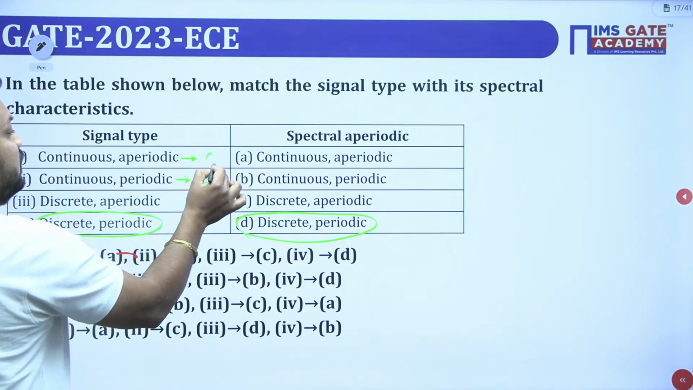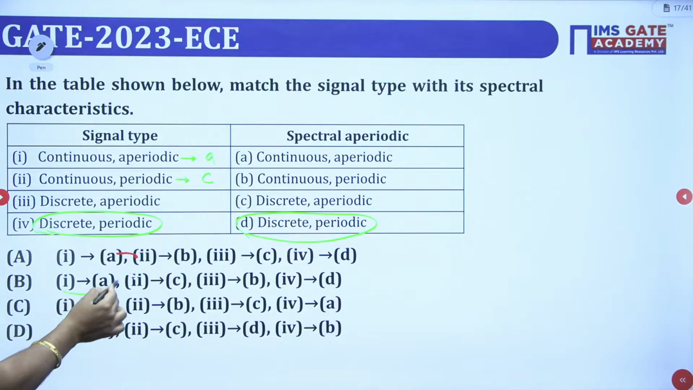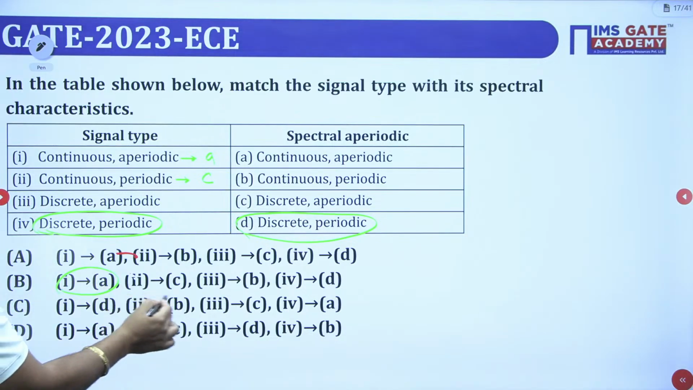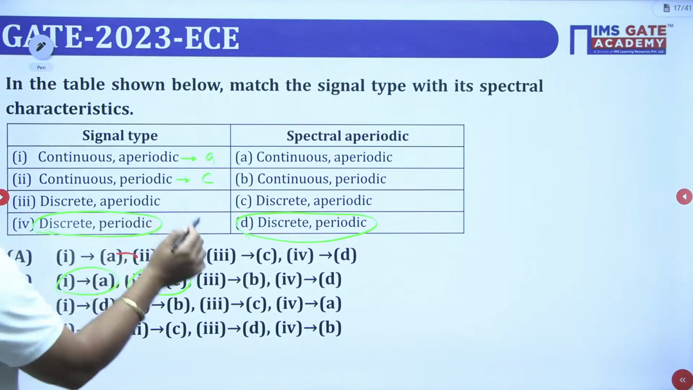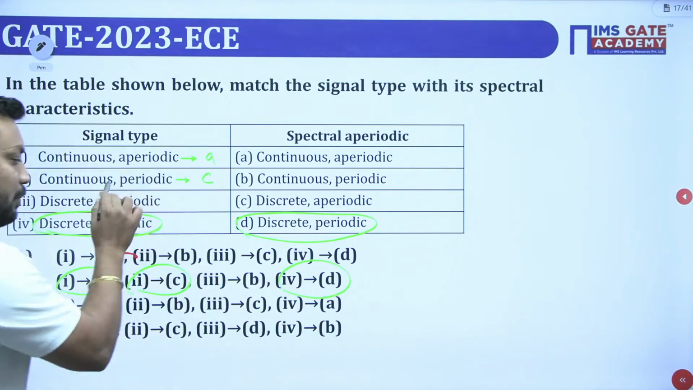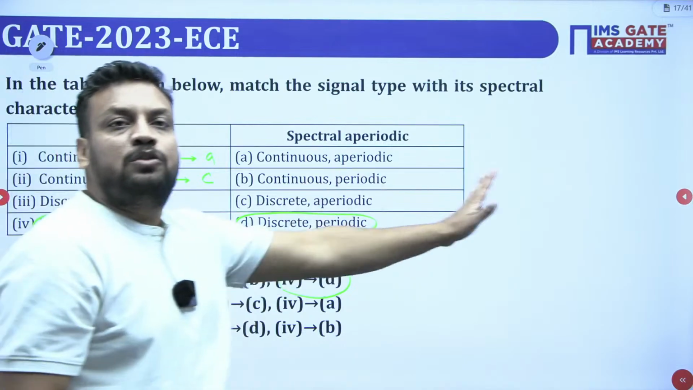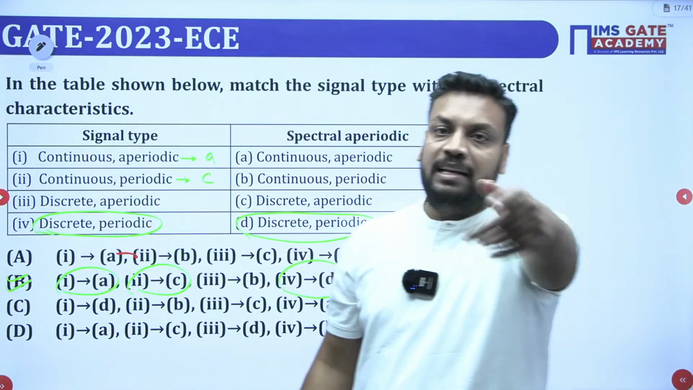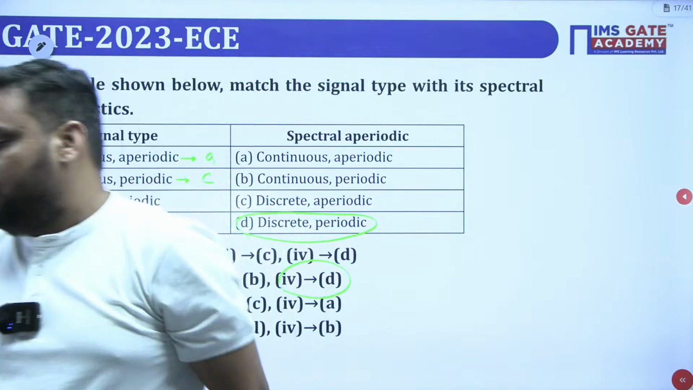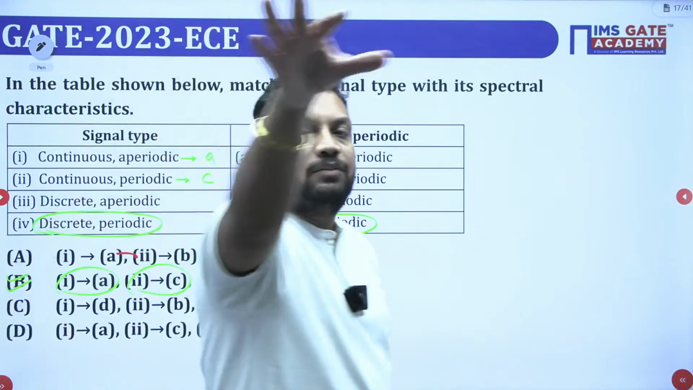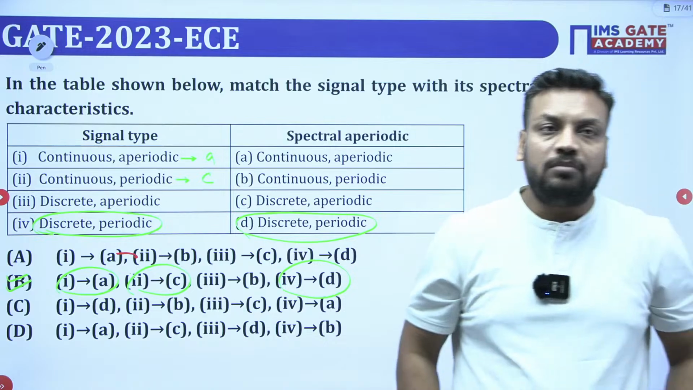It means the first goes to A. So the correct answer: first goes to A, second goes to C, and fourth goes to D, and the remaining goes to B. Correct answer, B. The remaining you can also compare with the DTFT, and DTFT will be our next topic. After DTFS, in the next class, we'll discuss DTFT only.